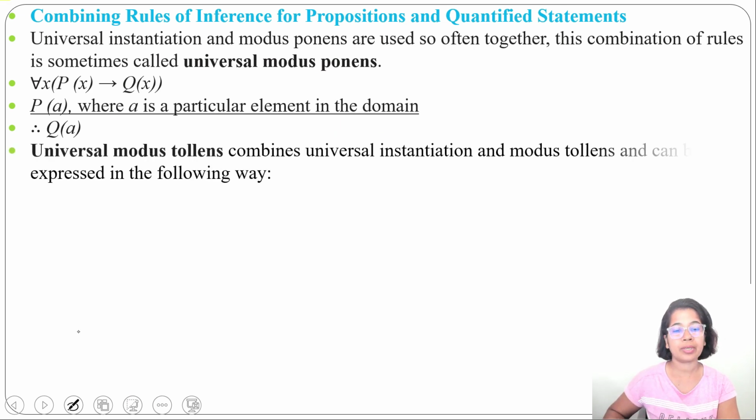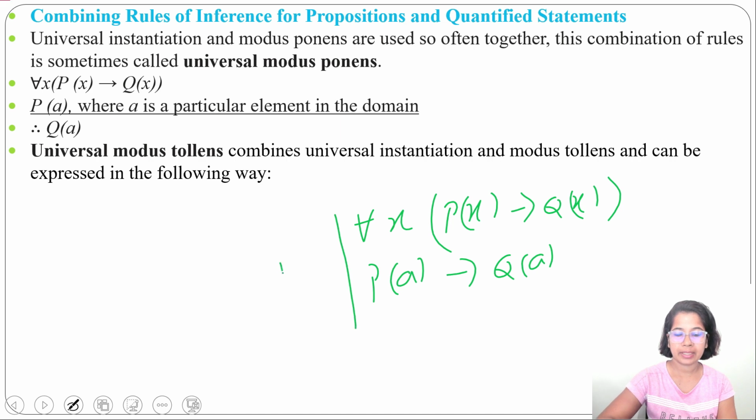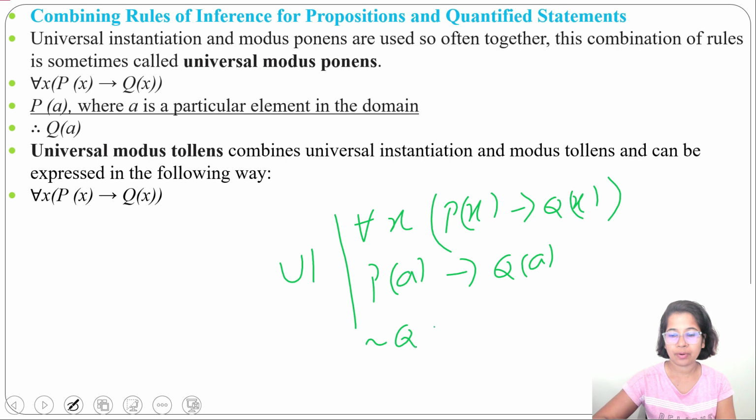In the same way, we can also combine universal instantiation with modus tollens. That's called universal modus tollens. Like, for all x, P of x implies Q of x is true. From this we can derive P of a implies Q of a. This is universal instantiation. And negation of Q of a is true, which means Q of a is false.